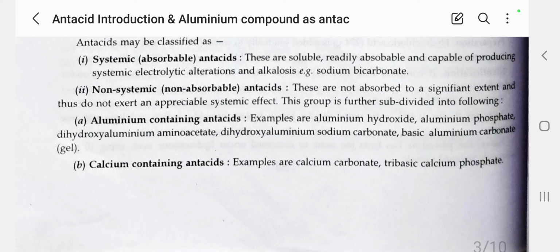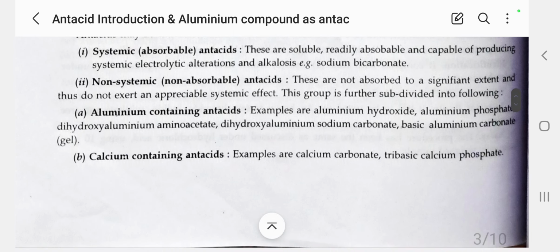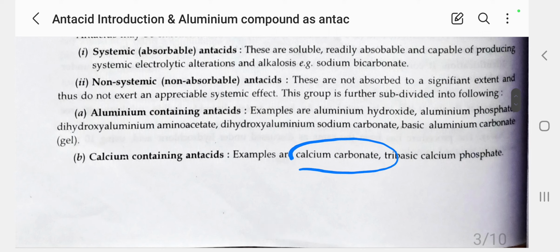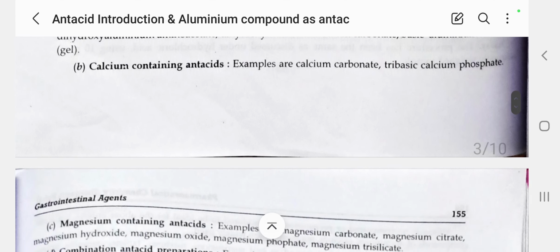Next we will see the next classification under the subtitle non-systemic or non-absorbable antacid. Calcium containing antacid. Example, calcium carbonate and tribasic calcium phosphate.